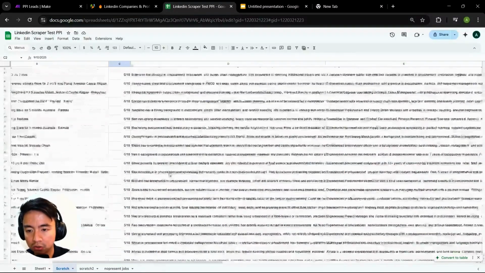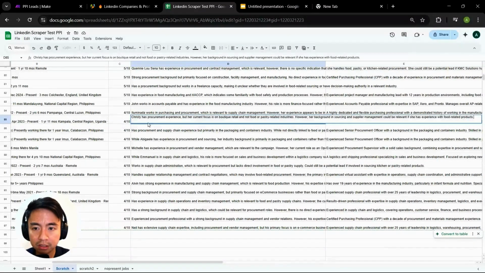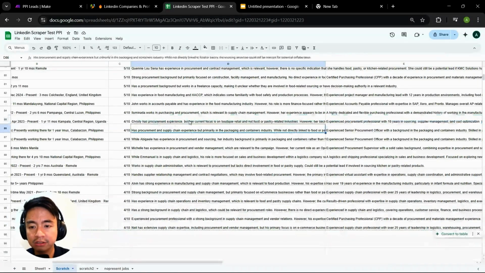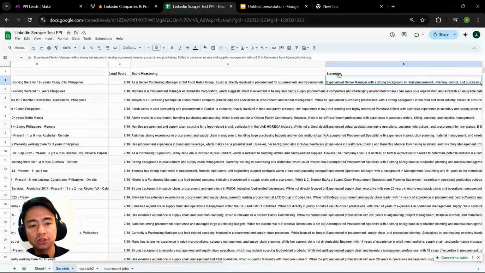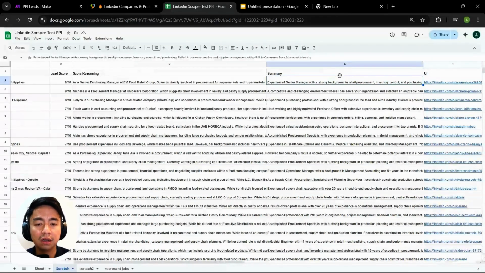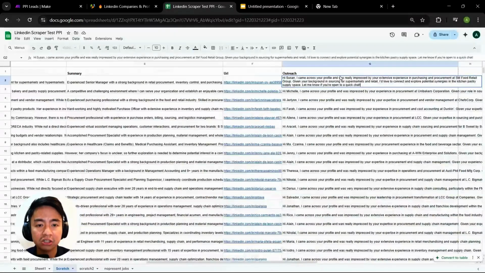Let's look at the lower scores just to check. Christy has procurement experience, but her current focus is on boutique retail and not food or pastry related industries. However, her background in sourcing and supply management could be relevant. Right, so I understand why this is a low score. After the score reasoning, it also provides a short summary of the lead profile. It provides the LinkedIn profile and the outreach message.